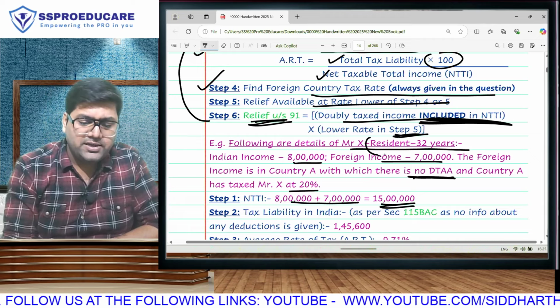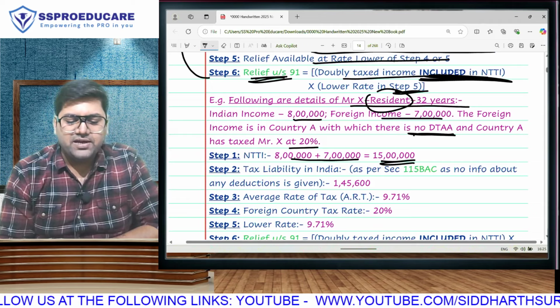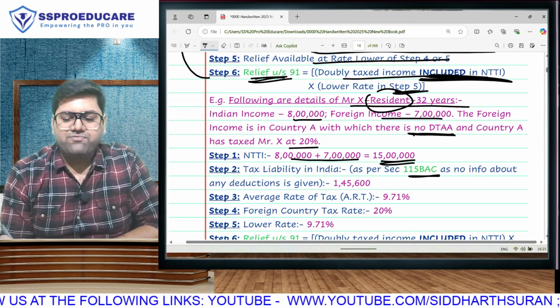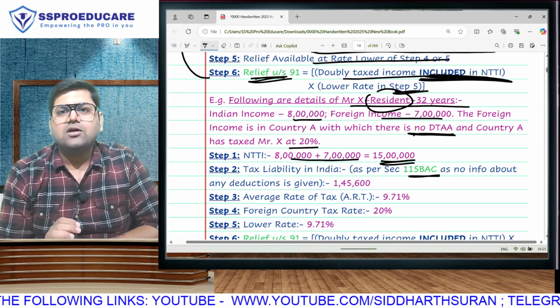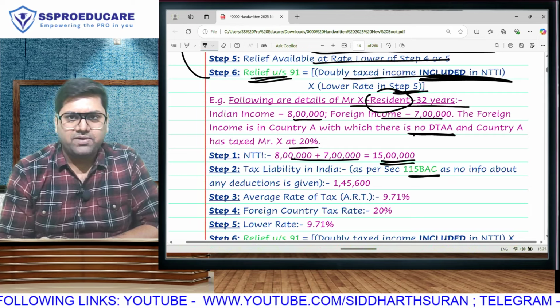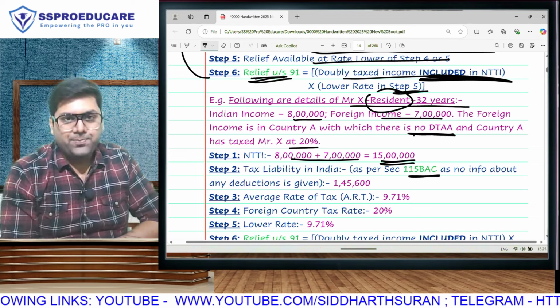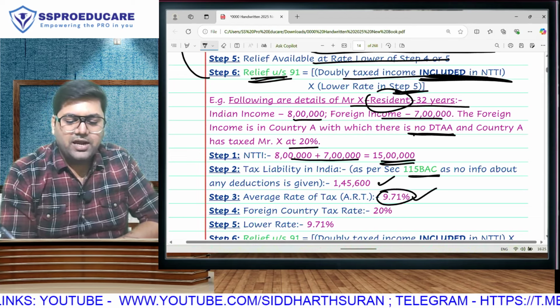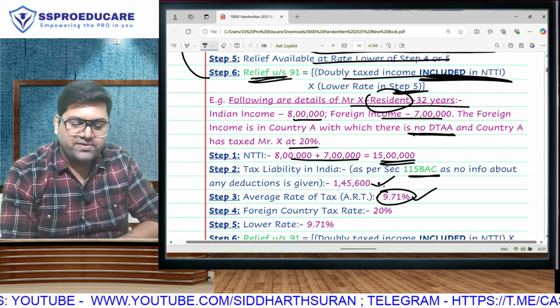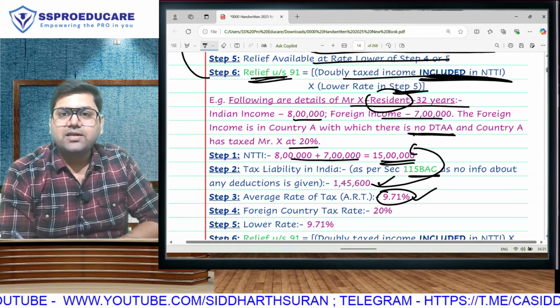you are a resident. Then on this we are calculating tax as per 115BAC, because there is no information about any exemption or deduction. We are applying the new regime, and in the new regime at 15 lakh we have 140 plus cess. So 145,600. Average rate of tax becomes 9.71%. That is 145,600 divided by 15 lakh.